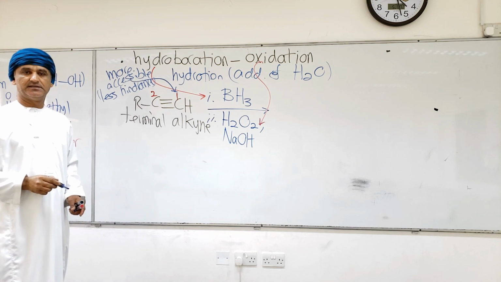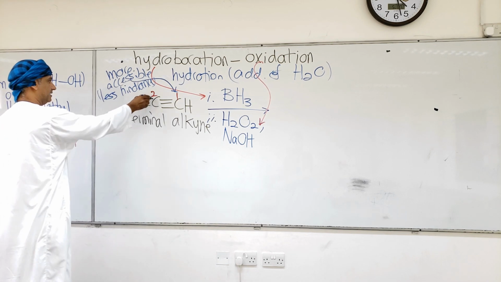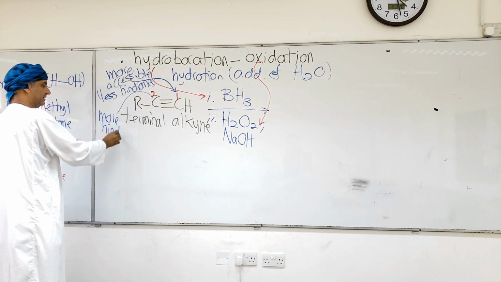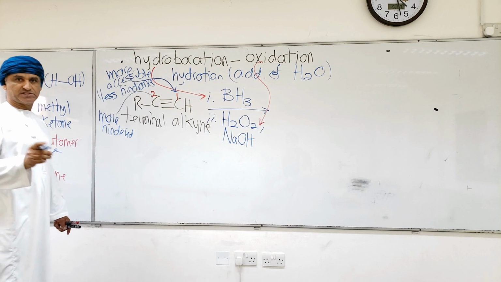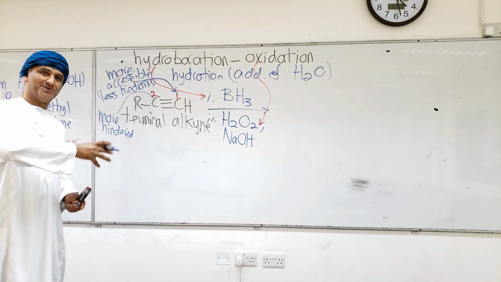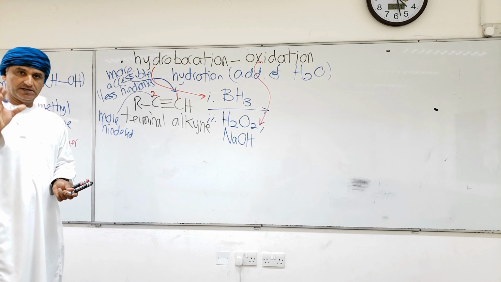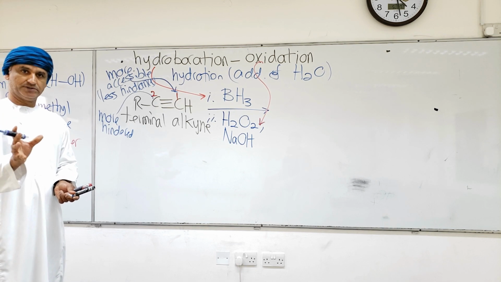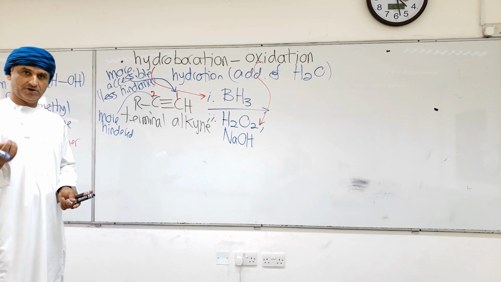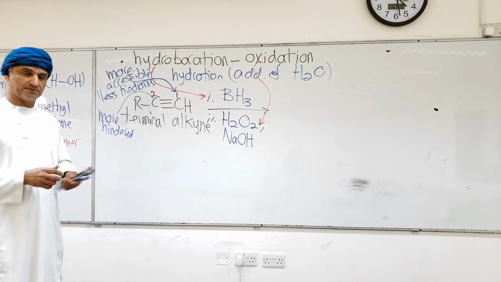Carbon 2, on the other hand, is less accessible, or more sterically hindered. Therefore, BH2 from borane will bond to carbon 1, and H from borane will bond to carbon 2. Again, what controls the reaction is sterics. BH2, the bigger unit, will bond to the more accessible carbon, which is carbon 1. H, the smaller unit, will bond to the less accessible carbon of this terminal carbon-carbon triple bond.